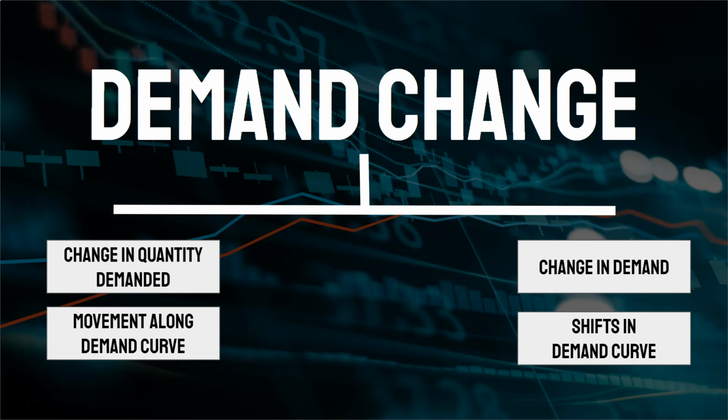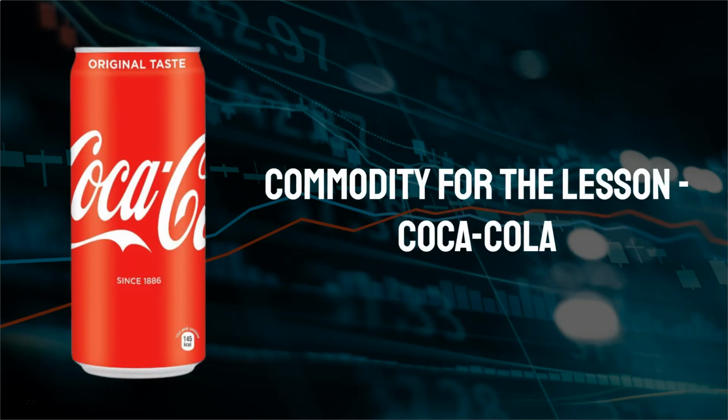And so to graphically represent these two, for change in quantity demanded, we look at movement along a demand curve. And here we see terms such as contraction and expansion, etc. But in this video, we're only going to be looking at shifts in demand curve, and these are graphically represented in a change in demand.